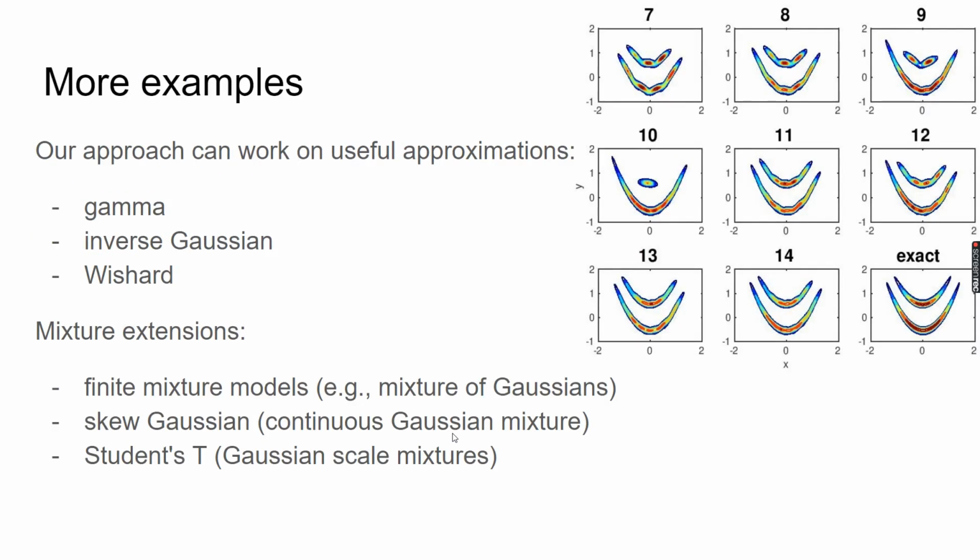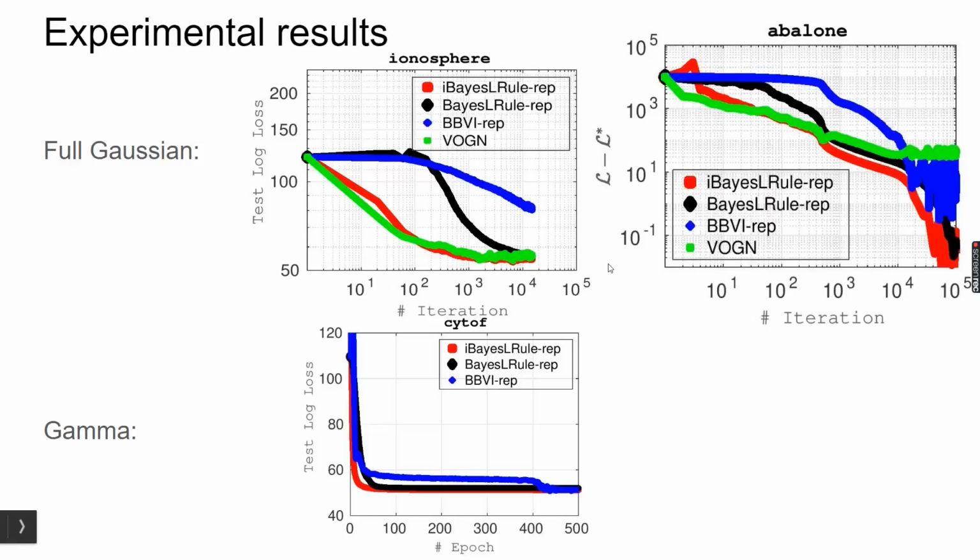Moreover, our approach can work on many useful approximations such as gamma approximation, inverse Gaussian approximation, Rorschach approximation, and our approach can easily extend to mixture cases such as finite mixture of Gaussians, Student's t. The figure on the right is a finite mixture of Gaussian approximation. Here the number indicates the mixing components, and from this figure we can see that as the number increases, we get better approximation. Now I'm going to show you some experimental results before we conclude this talk.